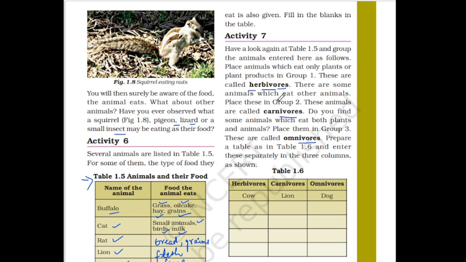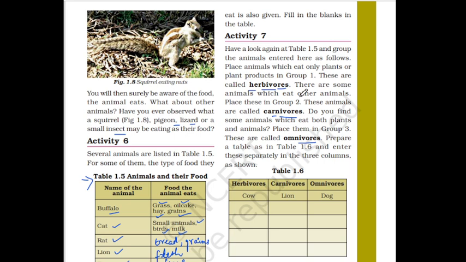Second comes carnivores. Carni means meat, vores means eaters. Those animals which feed on the flesh of other animals are known as carnivores. Another name for carnivores is meat eaters.